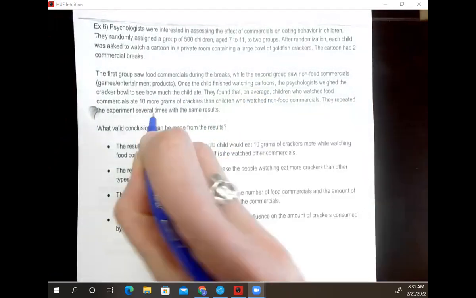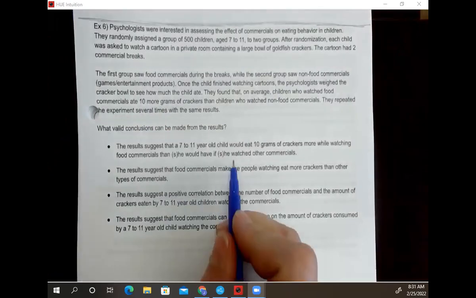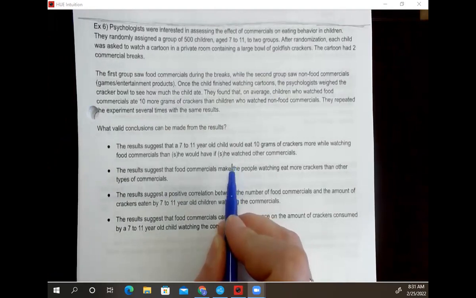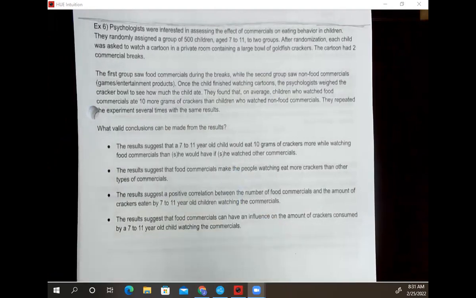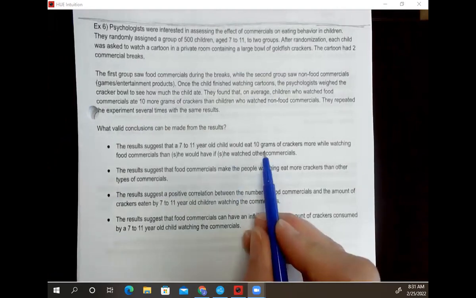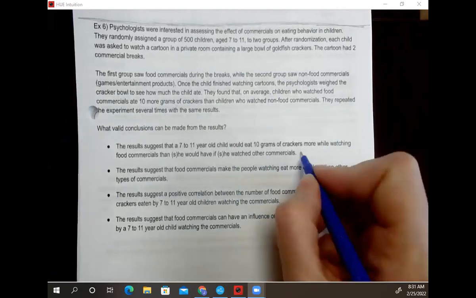They found an average of 10 grams, not that every kid ate 10 more grams. So that means for some kids, they maybe ate 1 or 2 grams more of crackers. For some kids, maybe they ate 20 grams more of crackers, but 10 is our average, not a guaranteed amount. So I don't like this one for that reason.